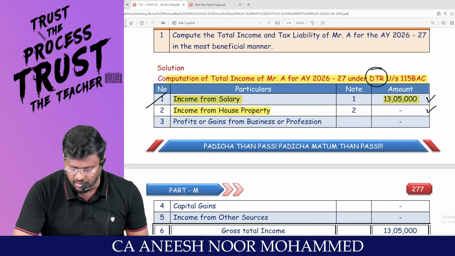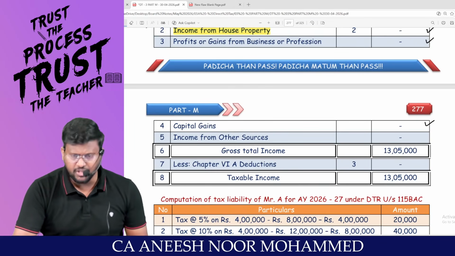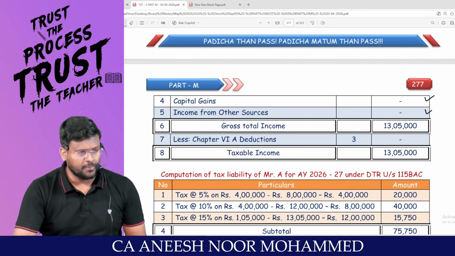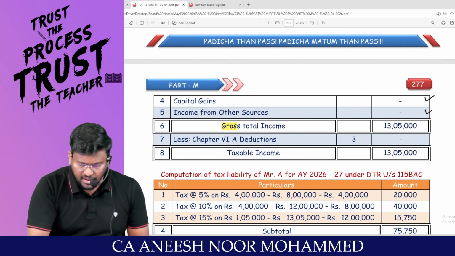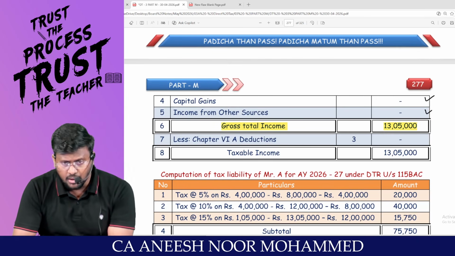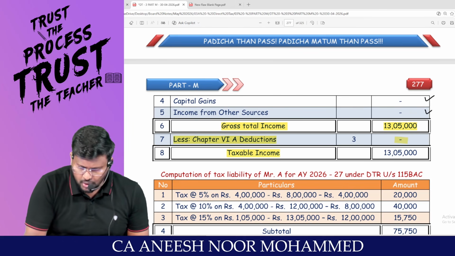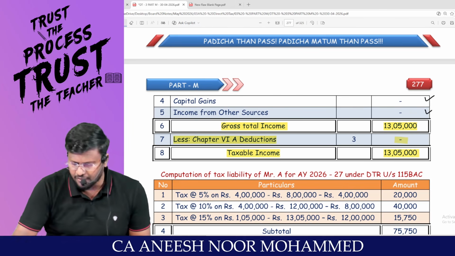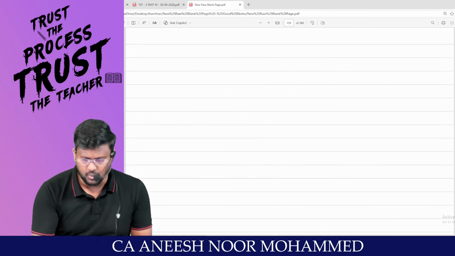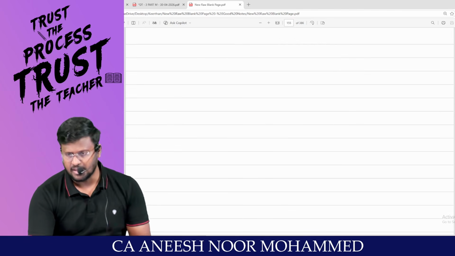Can I proceed with the third head? There is no information regarding PGBP, no information regarding capital gain, and no information regarding IFOS. So salary will act as the gross total income. And if you are travelling through the default tax regime, there is no question of Chapter 6A at all. So the taxable income is 13,05,000. As we all know, under the default tax regime, 4 lakh rupees is the limit.